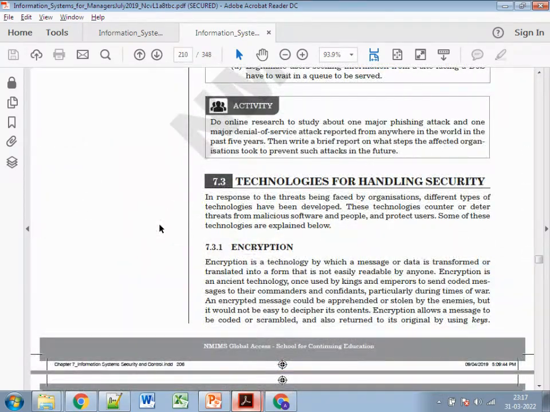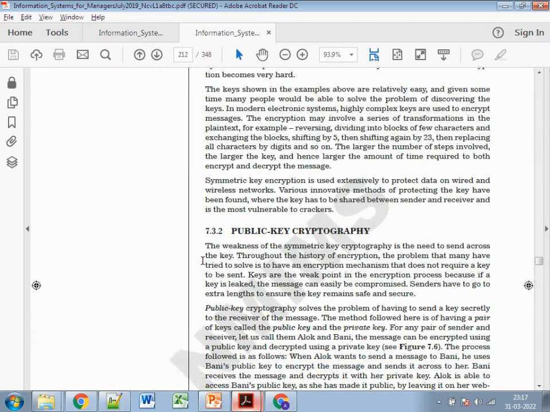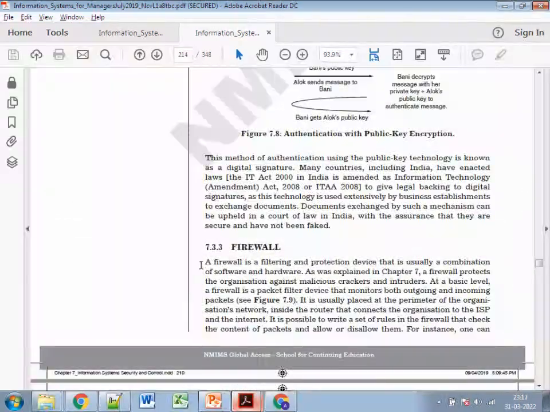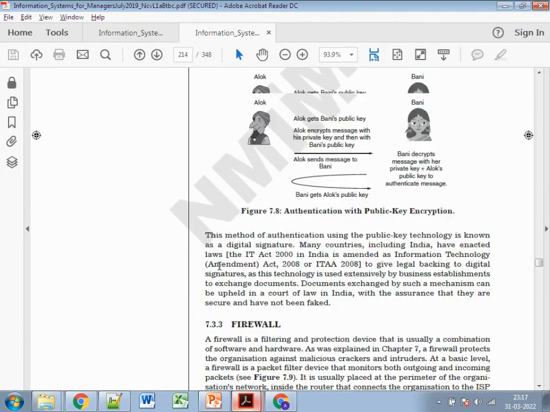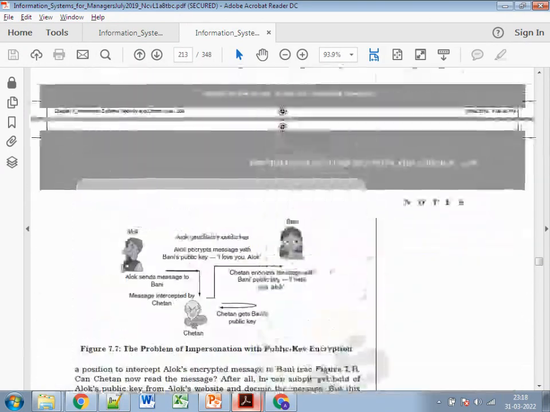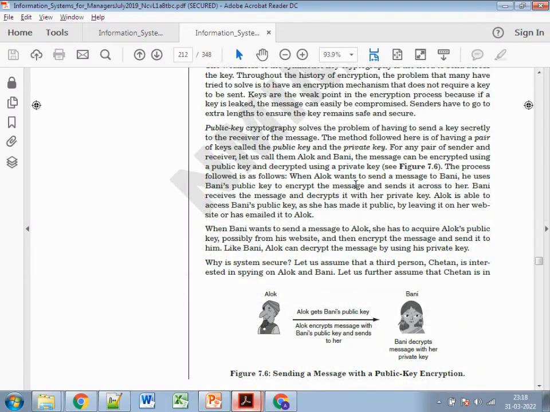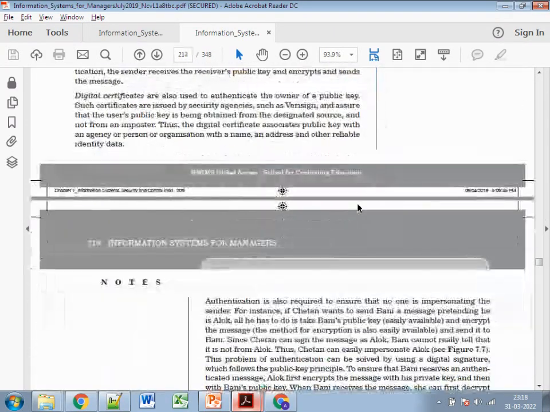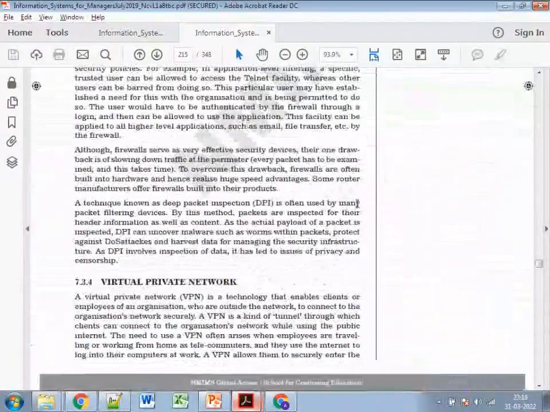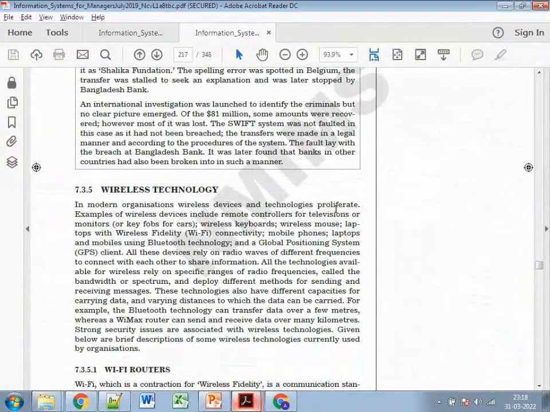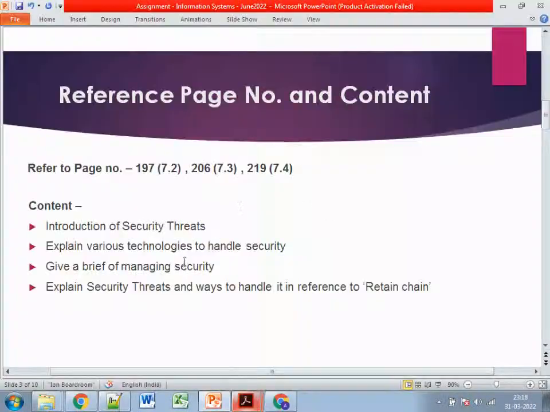the certain technologies to handle these kinds of security issues, like encryption. And if you talk about public key or private key cryptography, or you can say the encryption, then the firewall. It's not like you need to specify all of these things in detail. Maybe you can just specify 4 or 5 lines from each part, and after that you just need to formulate all the stuff in your own language. And the VPN part, all this stuff you just need to refer from the book and write it down.